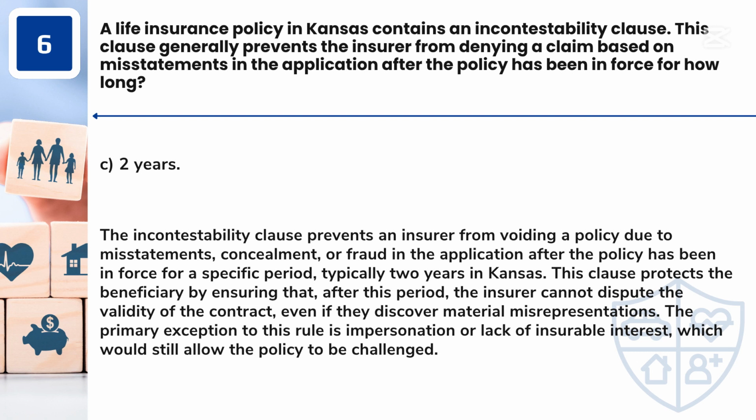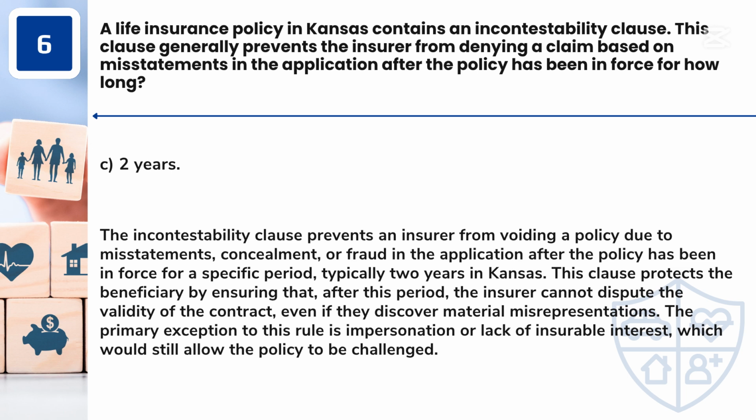Answer: C. 2 years. The incontestability clause prevents an insurer from voiding a policy due to misstatements, concealment, or fraud in the application after the policy has been in force for a specific period, typically 2 years in Kansas. This clause protects the beneficiary by ensuring that, after this period, the insurer cannot dispute the validity of the contract, even if they discover material misrepresentations. The primary exception to this rule is impersonation or lack of insurable interest, which would still allow the policy to be challenged.